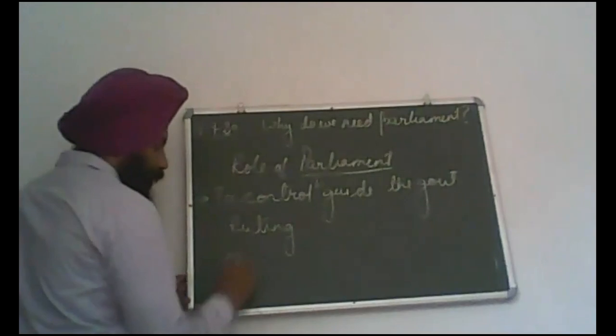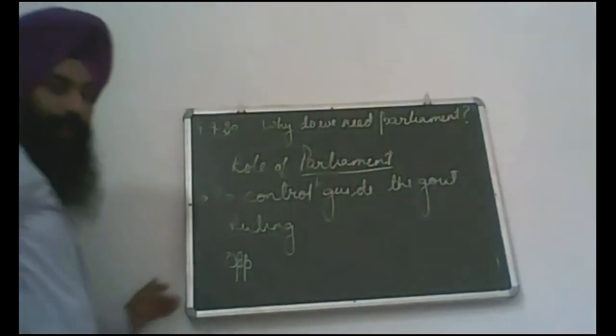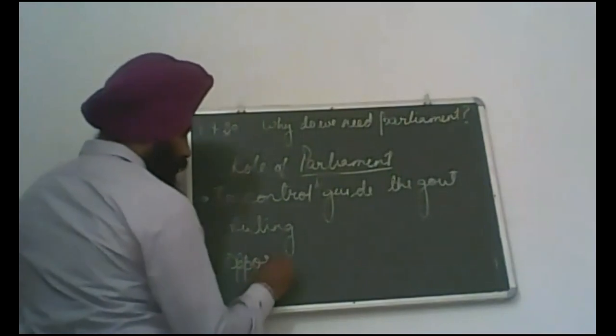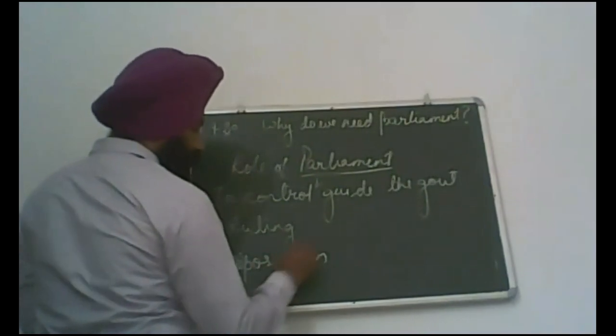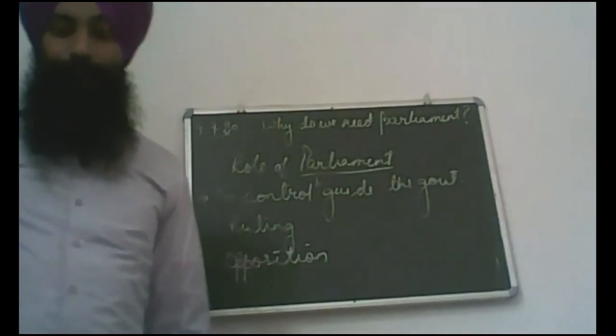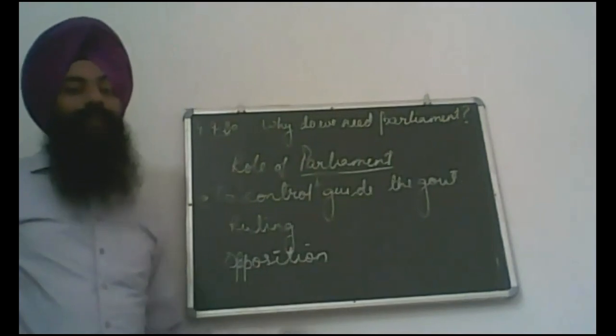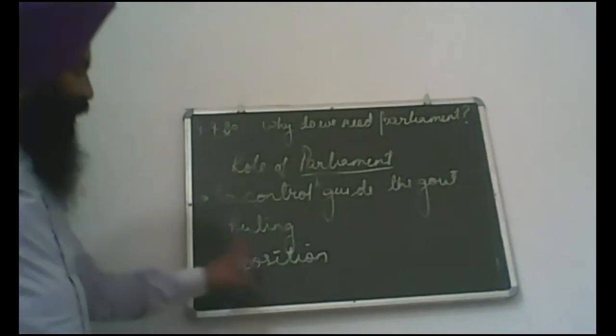And the next one is the opposition party. The opposition is the party which failed to prove its majority in Lok Sabha. It will be the opposition party.